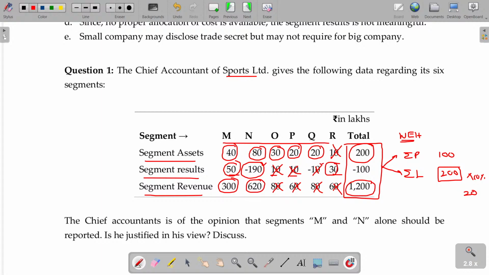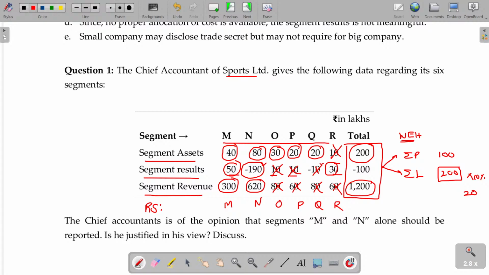Now find out the reportable segments. M is a reportable segment, N is a reportable segment, O is also reportable, P is also reportable, Q and R, all are reportable segments. M is reportable due to the three criteria. N is also reportable due to the three criteria. But O, P, Q are reportable due to assets criteria, and R is reportable due to results criteria. Is that clear? Very simple illustration.